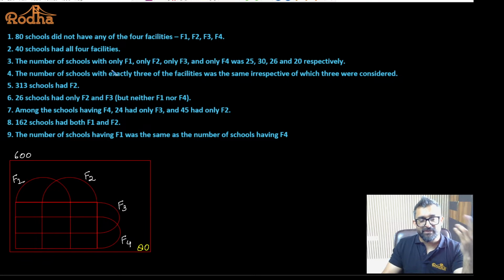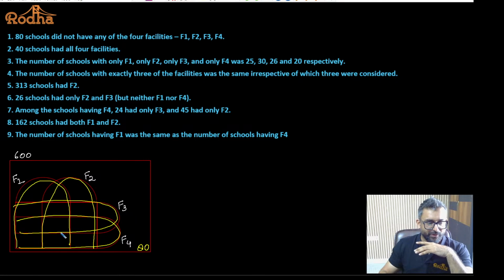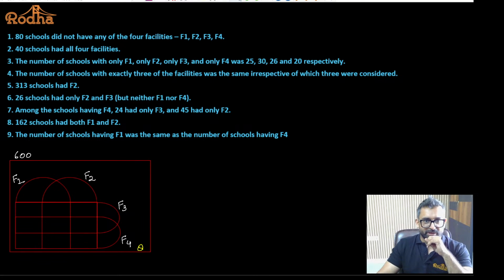Yes or no? Fine. 40 schools have all the 4 facilities. Some of you might not know the 4 variable Venn diagram. Some of you might know. I'll just give you the basic idea as of now to understand the question only. We'll discuss this in detail in classes. If we look at which portion belongs to all the boxes: this box is F1, this box is F2, this box is F3, this box is F4. This portion belongs to all of F1, F2, F3 and F4. That is given to us directly. 40 schools had all the 4 facilities. I'll directly write 40 here. Will that be okay? Yes guys, are you okay with this? Not a problem, I guess.